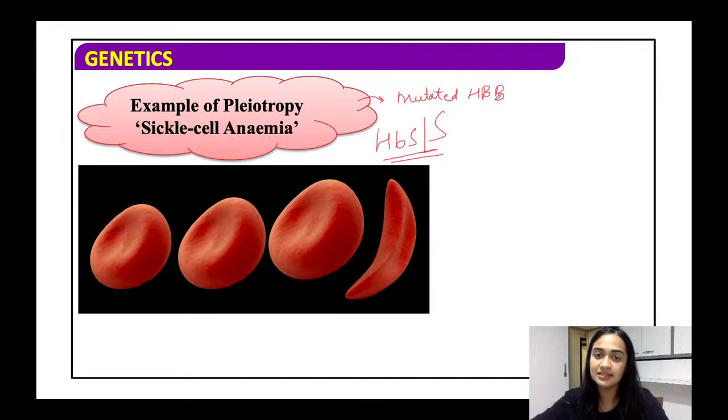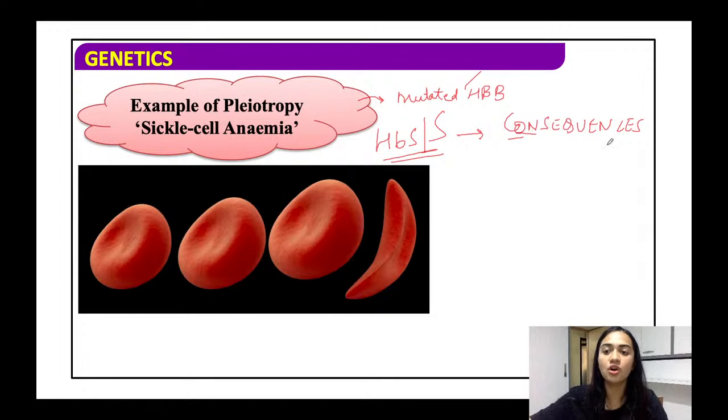So what happens is they produce a numerous number of phenotypic traits, what is termed as consequences. All right. So this is the exact term. So what happens is one single gene, when it is mutated, it produces numerous consequences. Fine. And these consequences are seen throughout the body. All right. So what happens is that this mutated hemoglobin now will form polymers.